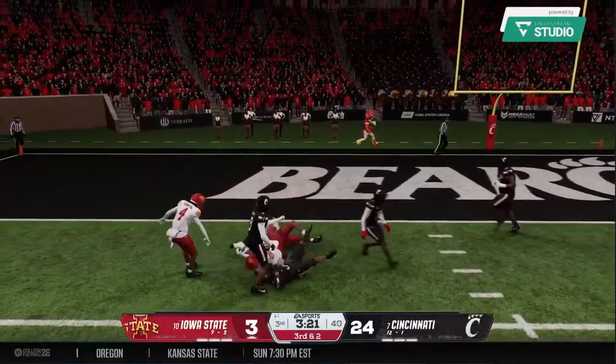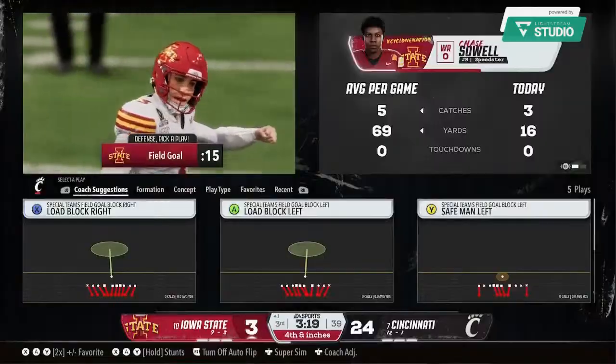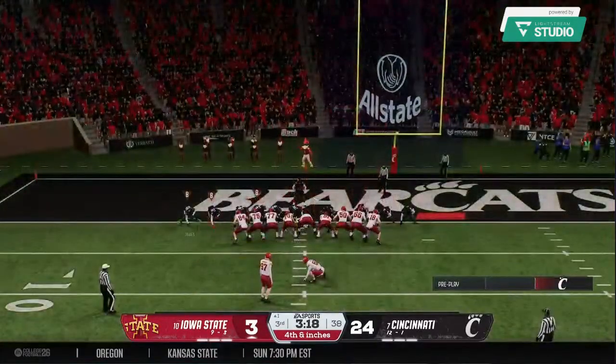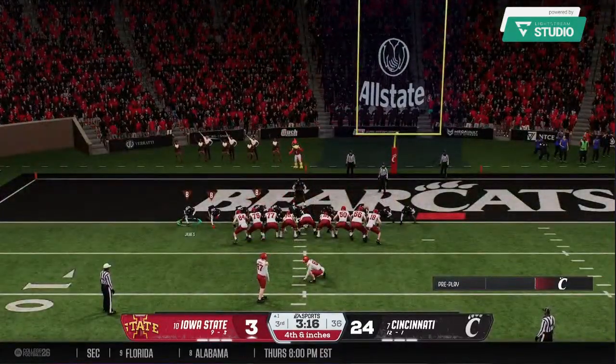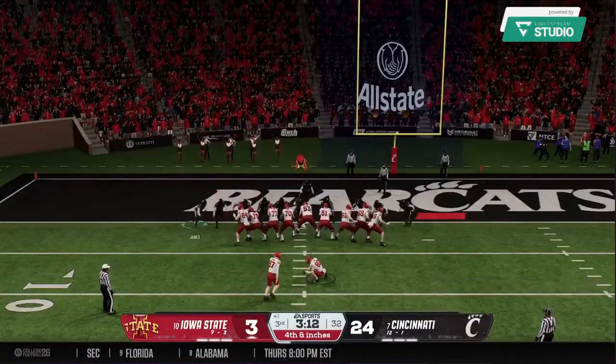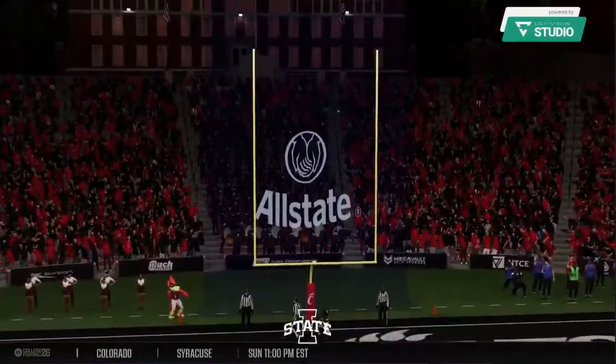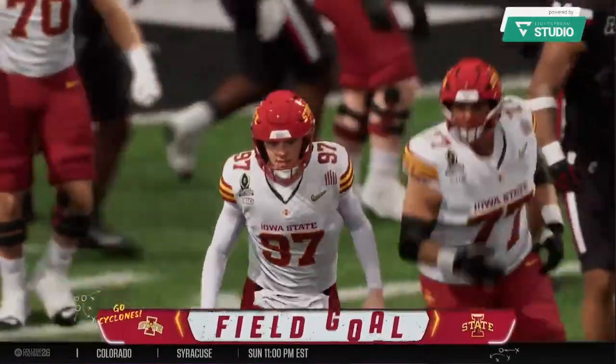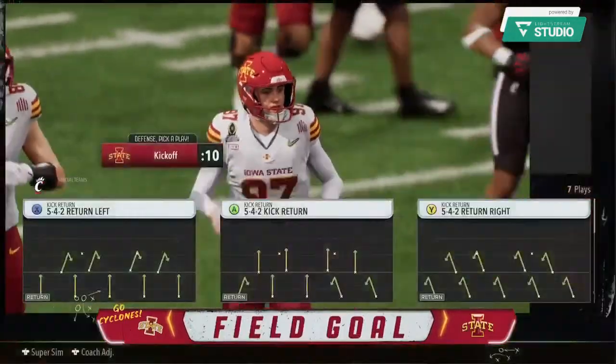Short throw to the left, caught. They make the stop just short of the marker. It's going to be 4th down and inches. So now on 4th down, out comes the field goal unit. It's a short attempt, but from the left hash mark, a severe angle here. And that one's straight down the middle.